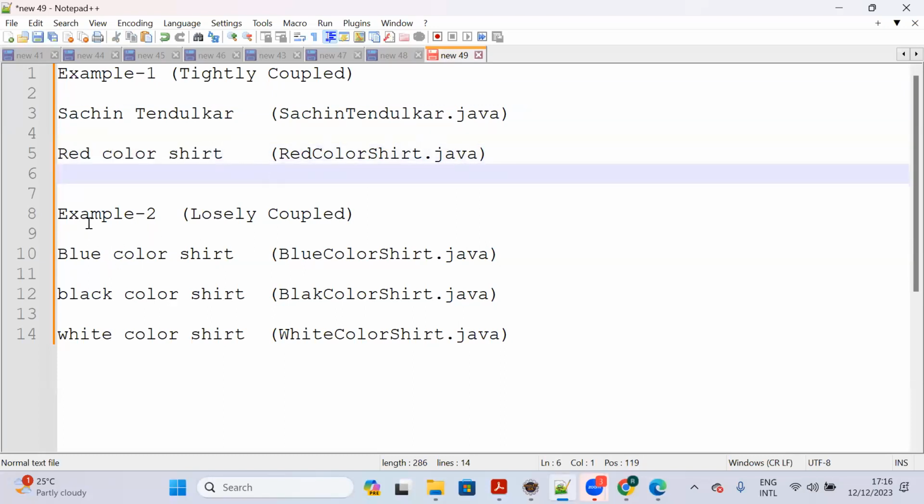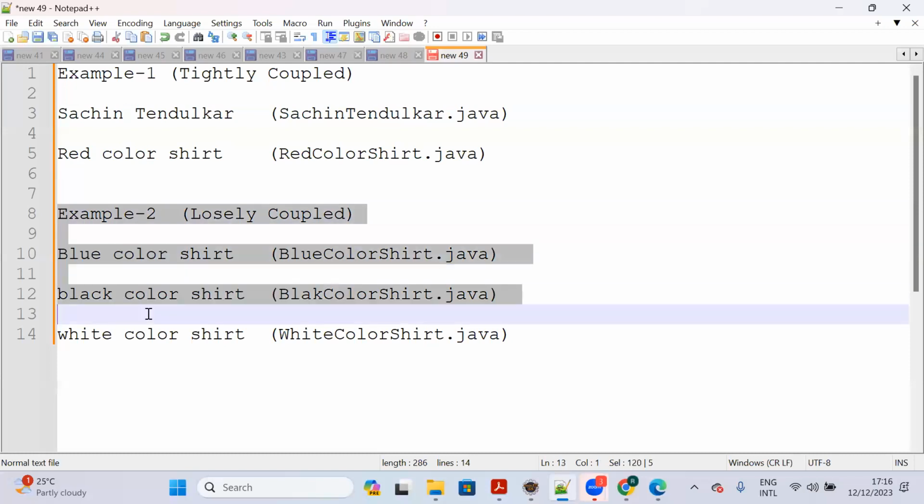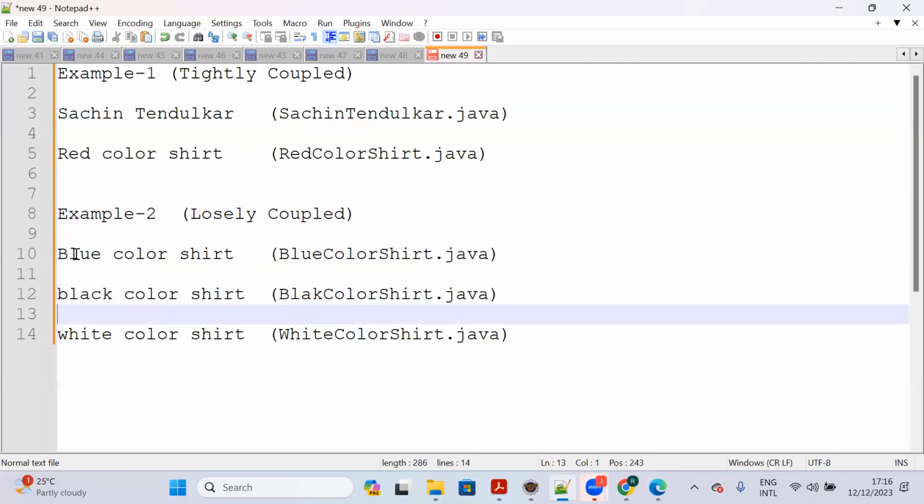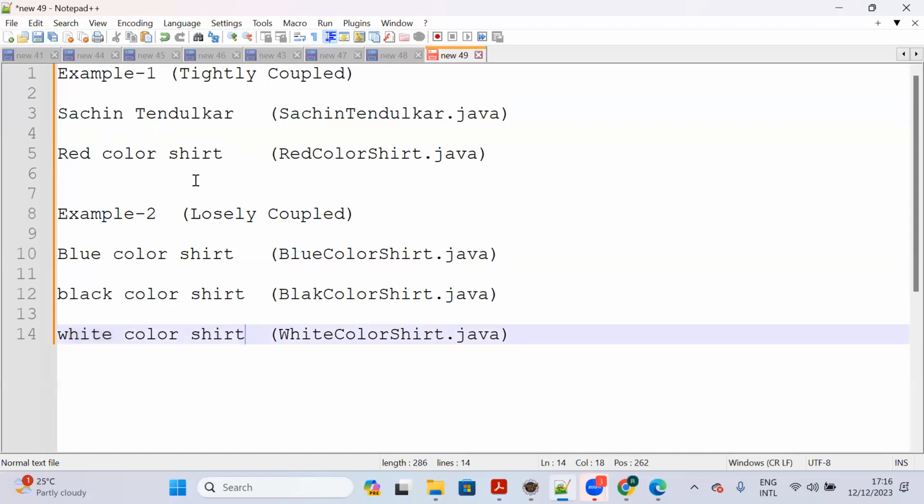Now in the second example, loosely coupled programming, Sachin Tendulkar should have the capability to wear a blue color shirt, black color shirt, white color shirt or a red color shirt, any color. Sachin Tendulkar should have the capability to wear any kind of color shirt in loosely coupled. So how are we going to achieve this? Let me create it now.